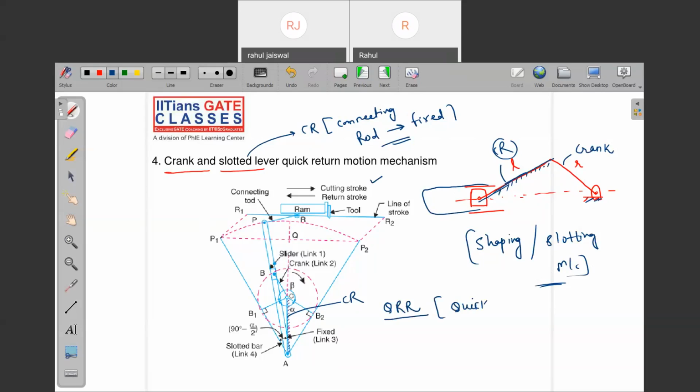You know what is the meaning of quick return ratio? Not time for the cutting stroke.